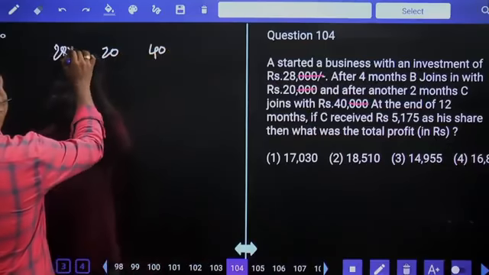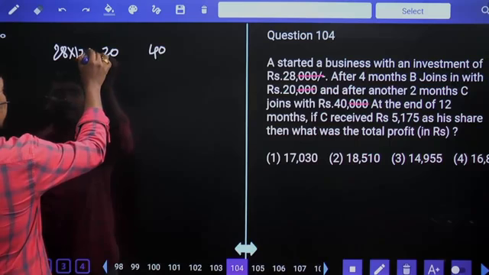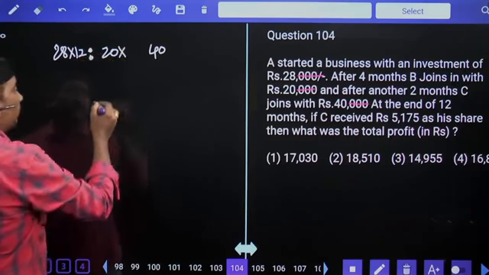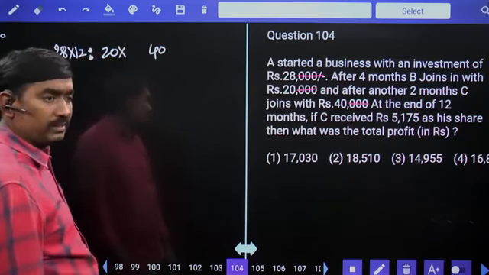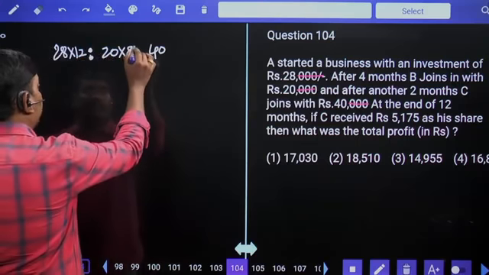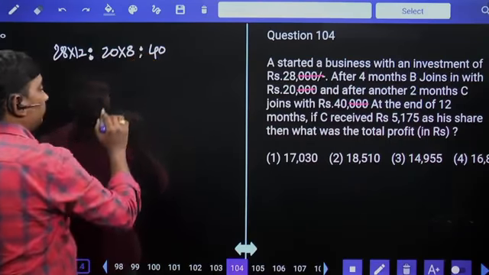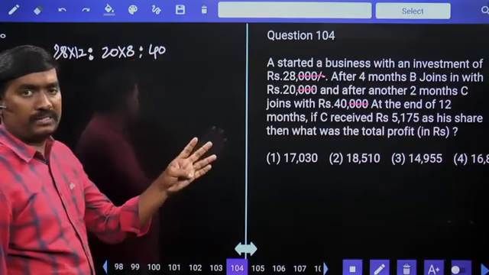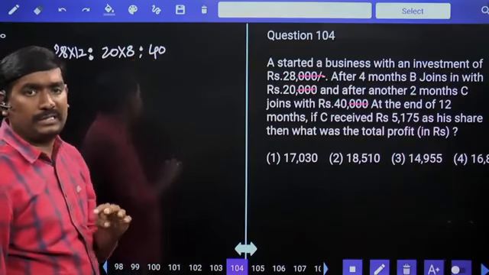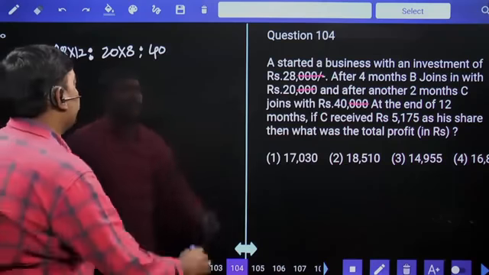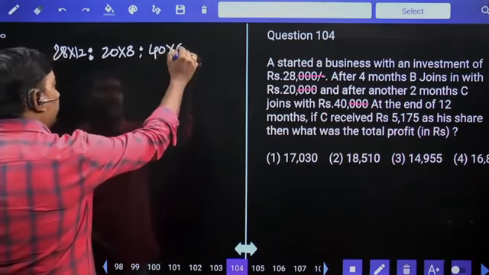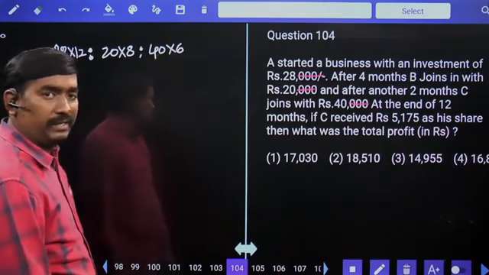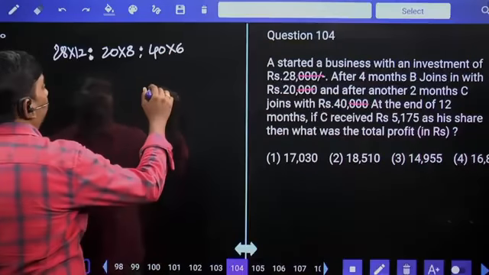A is there from beginning to end, a complete 12 months. B joined after 4 months, so B is there for the remaining 8 months only. After another 2 more months C joins. B joined after 4 months, and 2 more months later C joined, so C joined after 6 months and is there for the remaining 6 months.